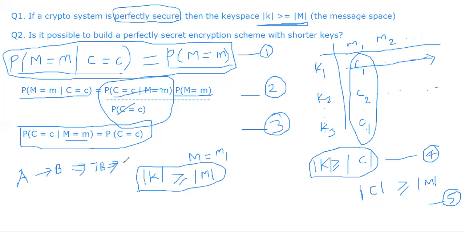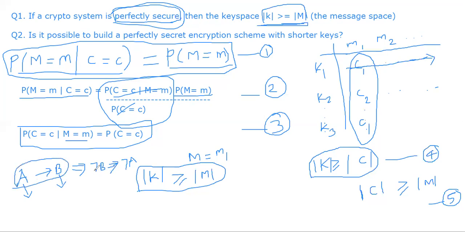What it means is that in logic, if this condition is violated, then the other condition will also be violated. That means, if a is a perfectly secure crypto system, it implies b, which is that the size of the key space is greater than or equal to the size of the message space. This is the logic statement we are given.